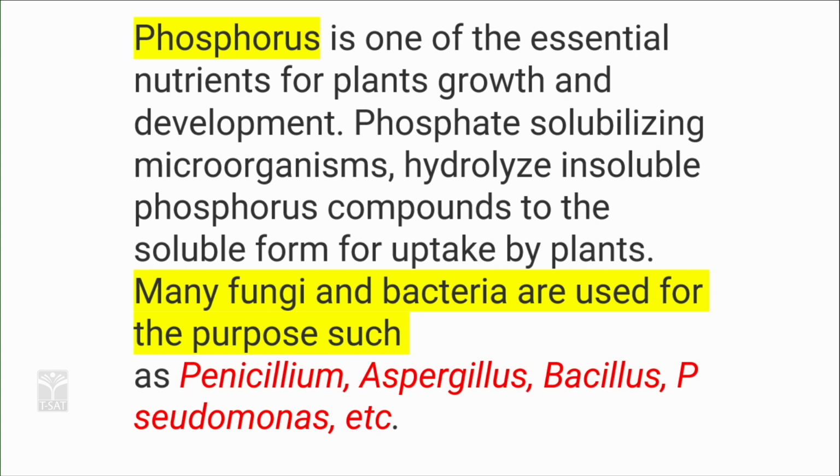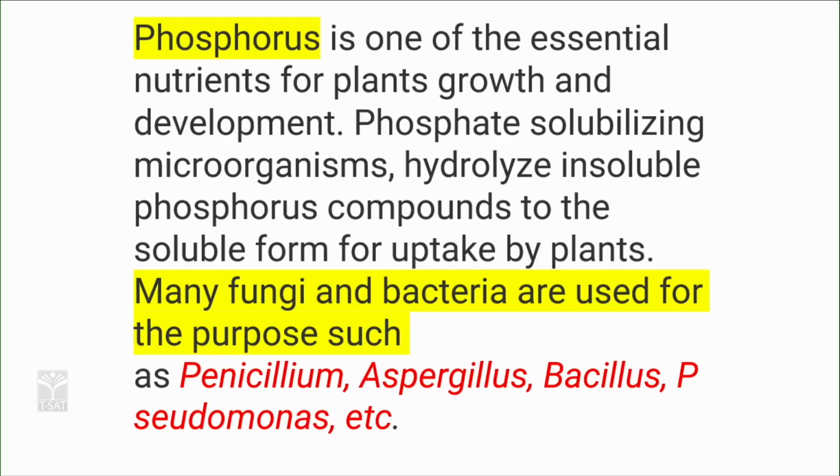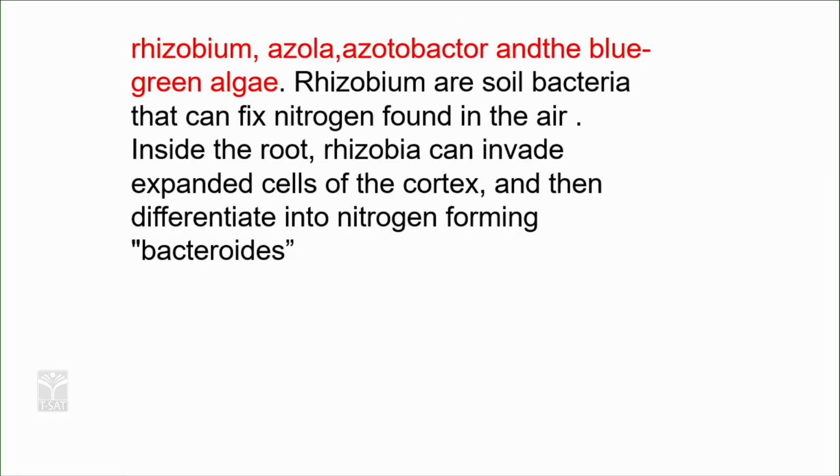So, in this context, you need to mention the microorganisms which are responsible for fixing nitrogenous fertilizers and the microorganisms which are responsible for fixing phosphorus fertilizers. You must be able to clearly differentiate the microorganisms which are fixing nitrogenous and phosphorus fertilizers, as I have specified to you being displayed.